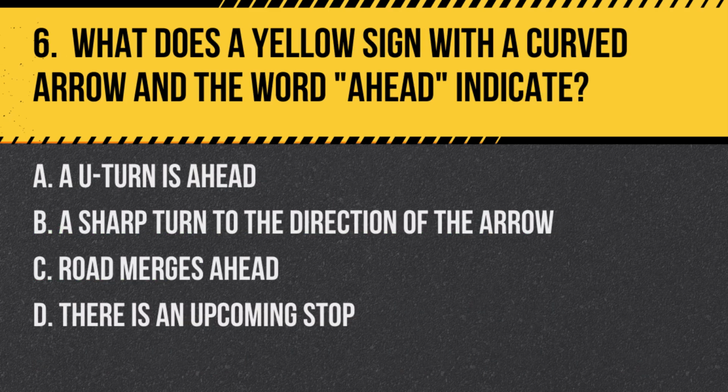Question 6. What does a yellow sign with a curved arrow and the word ahead indicate? A. A U-turn is ahead. B. A sharp turn to the direction of the arrow. C. Road merges ahead. D. There is an upcoming stop. Answer: B. A sharp turn to the direction of the arrow. This sign indicates that there is a sharp turn ahead in the direction of the arrow.